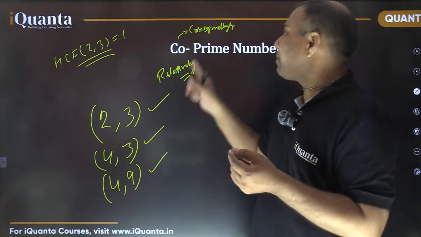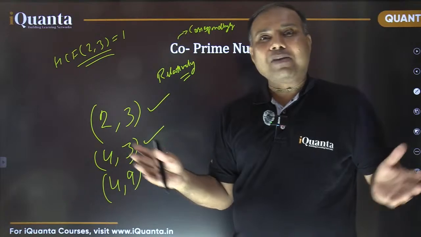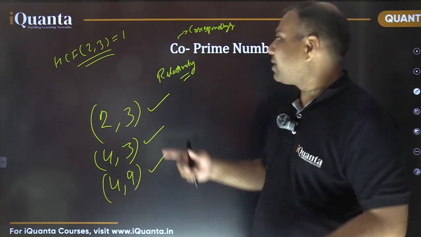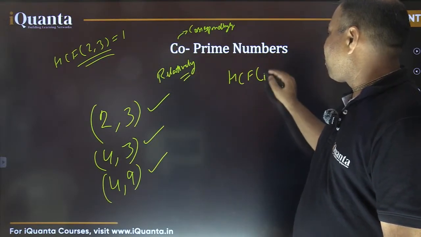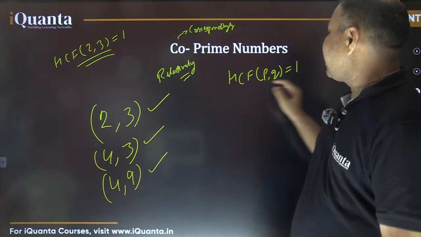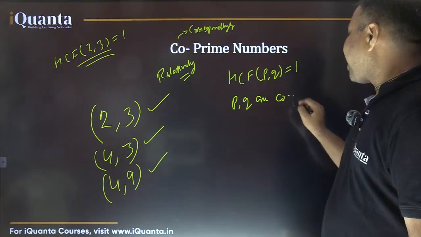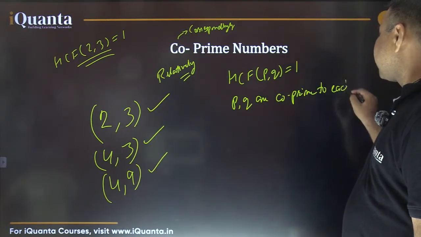Co-prime means you have two or more numbers together, and we check whether they have any common factor. If their highest common factor is 1, so if HCF of P and Q is equal to 1, then we say that P and Q are co-prime to each other.